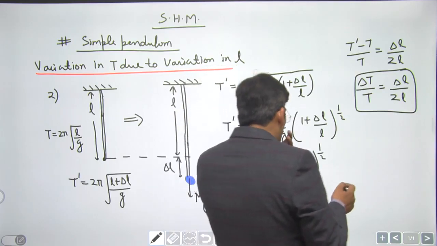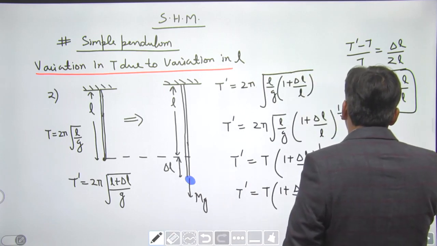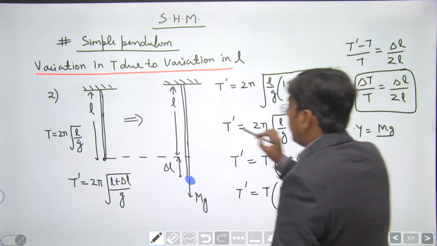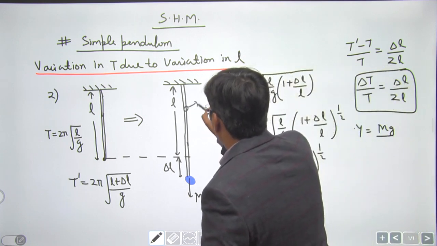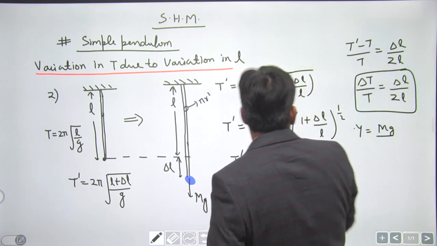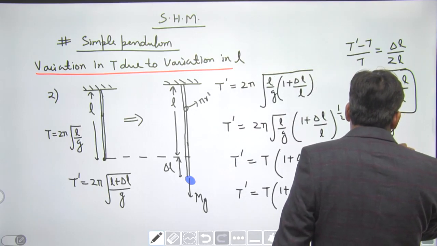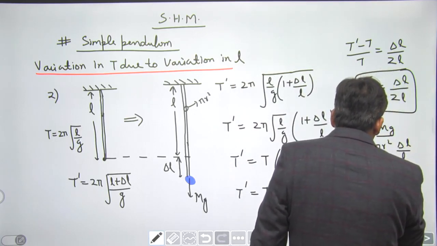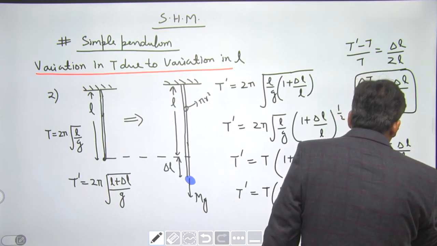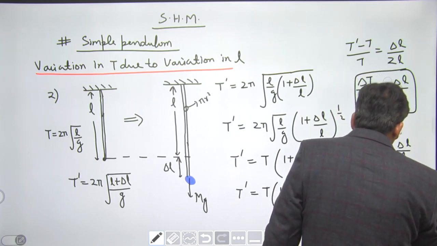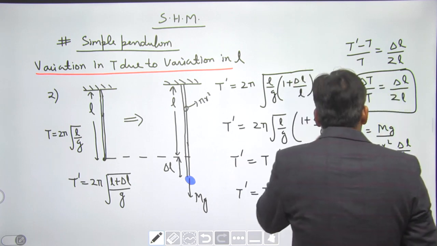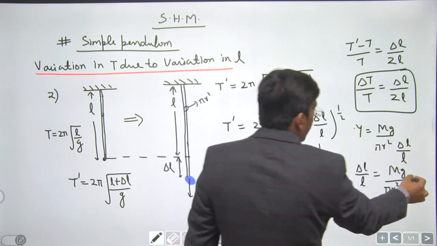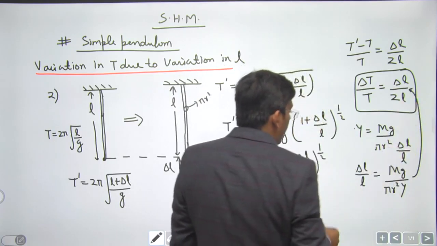So delta L by L, okay, Young's modulus is force by area, mg by pi r square, the cross section of the wire, mg by area, change in length divided by original length. So this change in length divided by original length is going to give mg divided by pi r square Y, right? Now we can replace delta L by L by mg by pi r square Y.